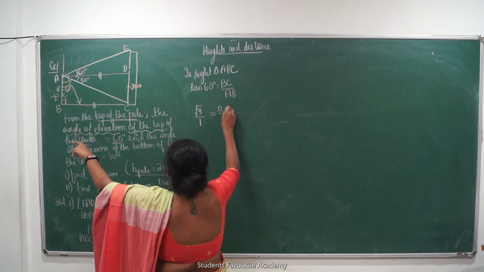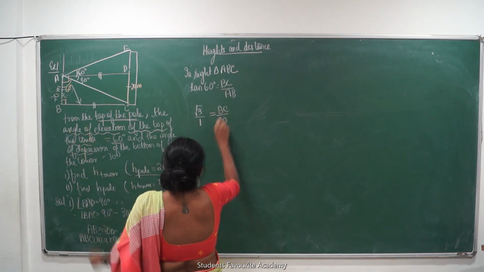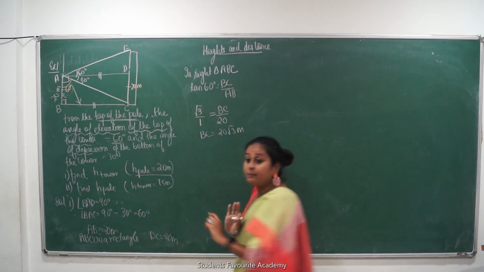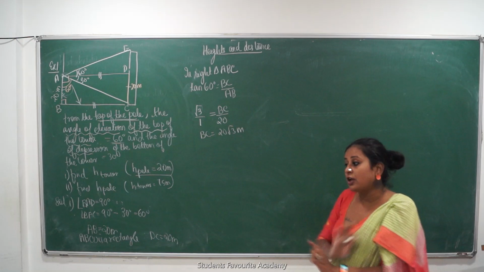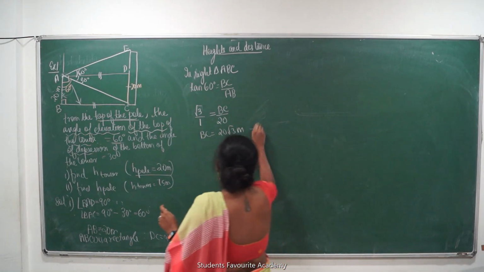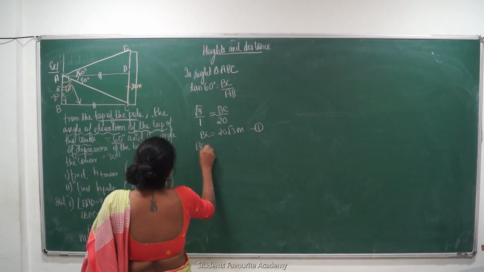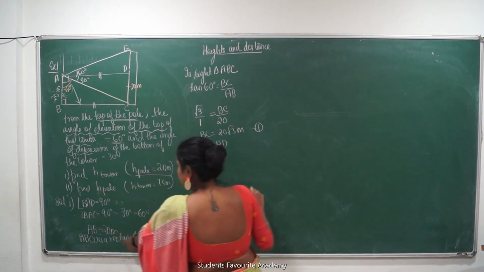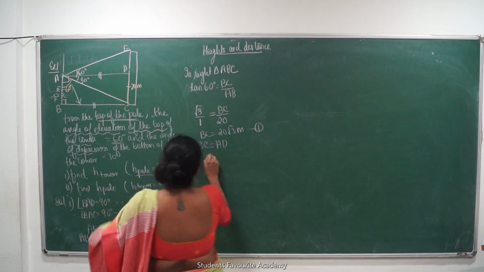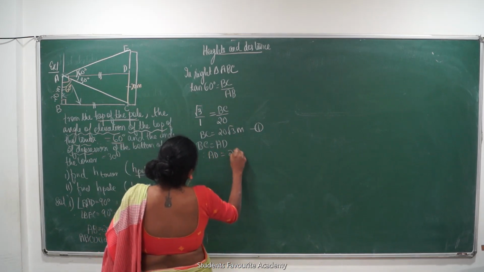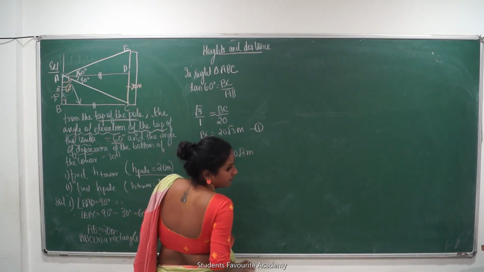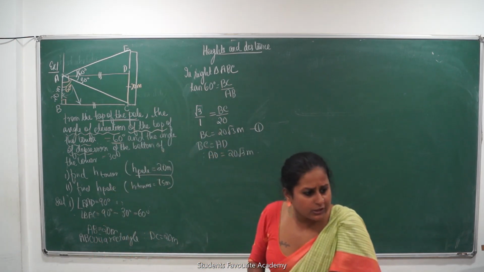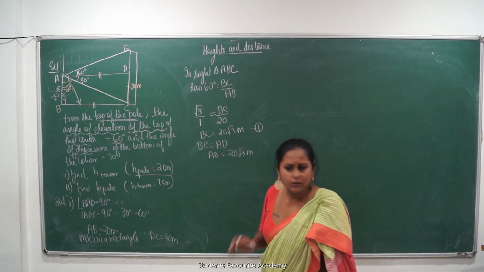So anyway, BC क्या है? BC we don't know. We know AB, that is 20. So can I say BC is equal to 20√3 meters? यहीं पे छोड़ दो please. Don't try to further solve it at this point. So do I have my BC? So can I say BC is equal to AD? Why? Because ABCD is a rectangle. Therefore AD is also equal to 20√3 meters. Any problem? मुझे BC और AD तो निकालना ही नहीं है, तो क्यों सॉल्व करूँ.